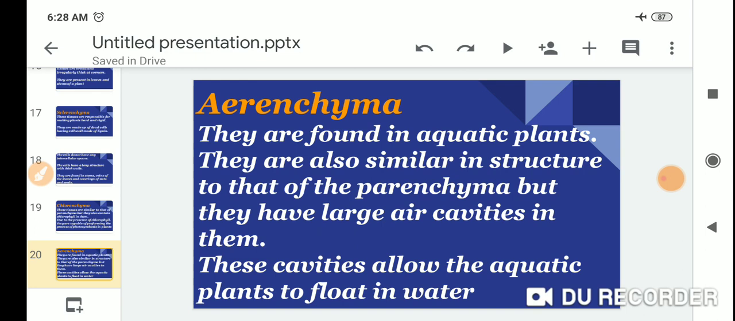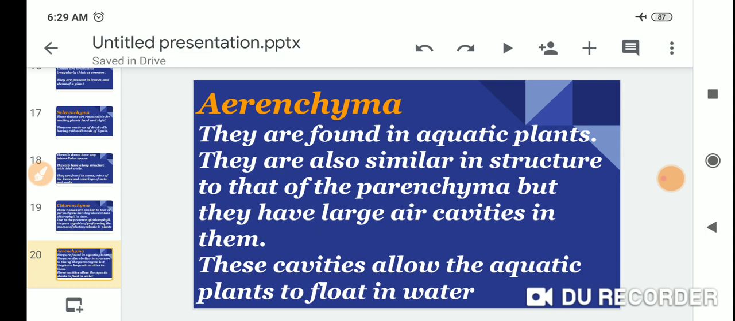Aerenchyma. Aerenchyma are found in aquatic plants. They are also similar in structure to that of the parenchyma, but they have large air cavities in them. So these cavities allow the aquatic plants to float in water.